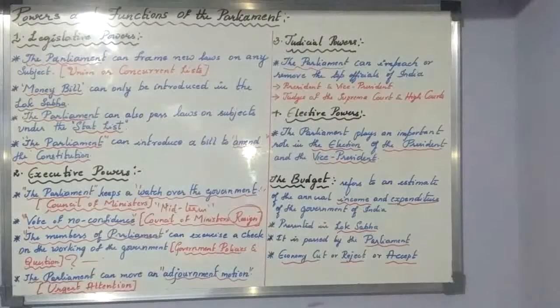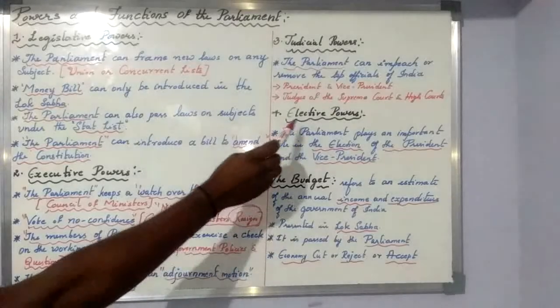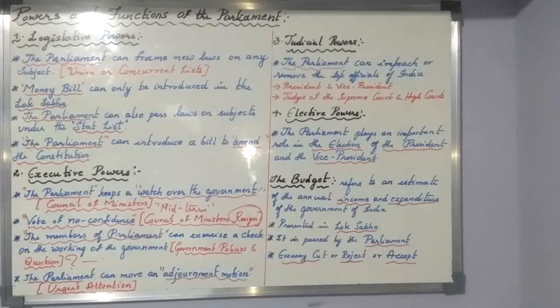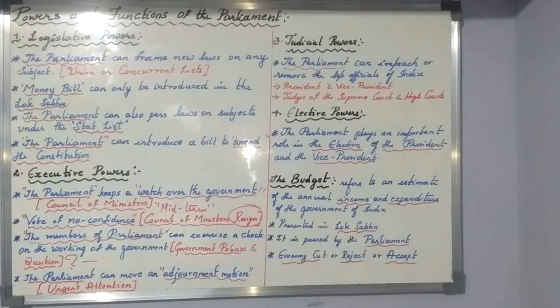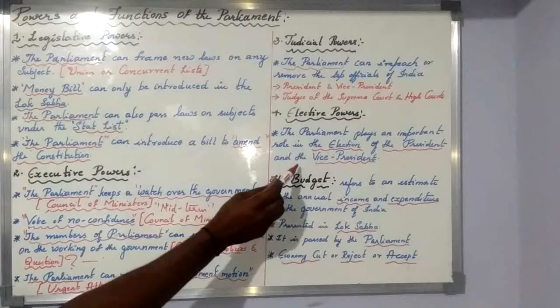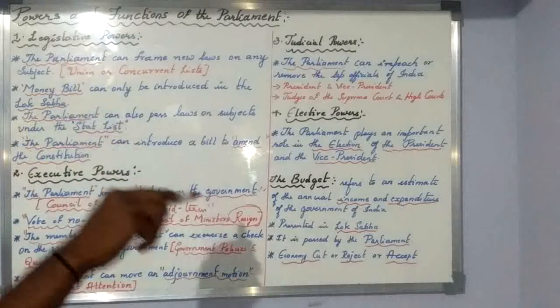So that is the judicial power we are having. Then next we are having electoral or elective powers. The parliament plays an important role in the election of the president and the vice president. They are elected by the parliament members, and even the speaker and the deputy speaker of Lok Sabha are elected by the parliament, and even the Rajya Sabha's deputy chairman is elected, but I have not given that here, so that's not required. When you come to 10th standard, you will be having it.